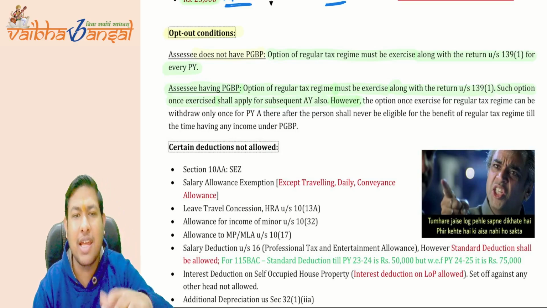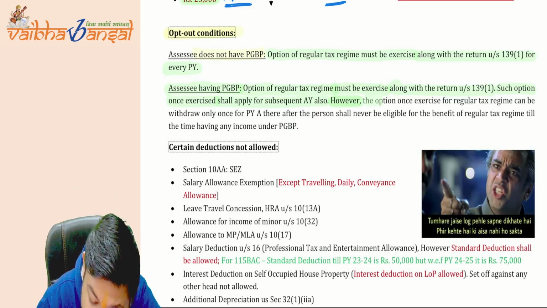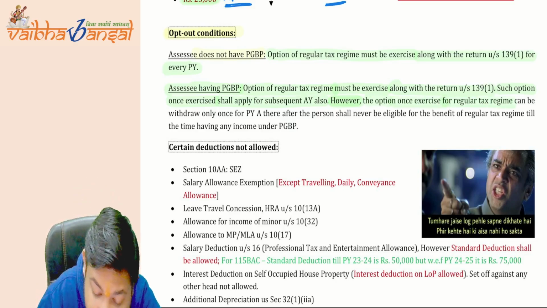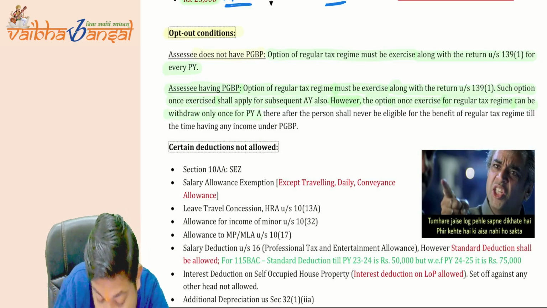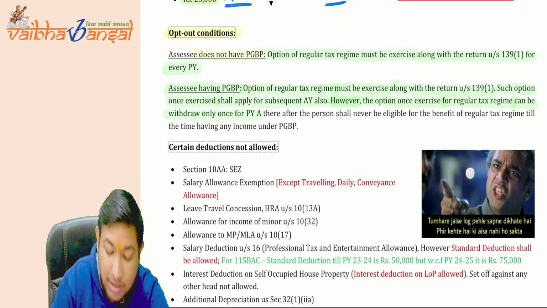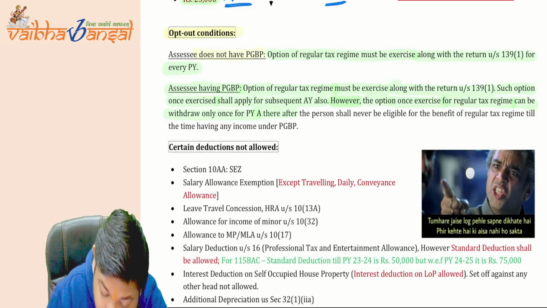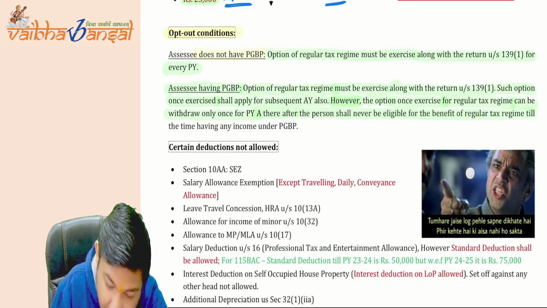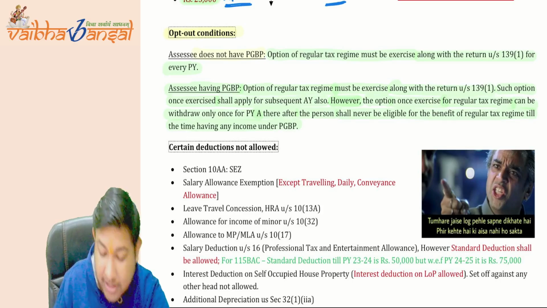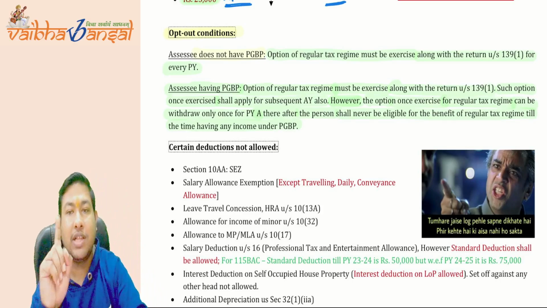However, they are giving some relaxation. However, the option once exercised for regular tax regime can be withdrawn only once for a previous year. Thereafter, the person shall never be eligible for the benefit of regular tax regime till the time he has any income under PGBP. What it says, we are giving the one-time opportunity.